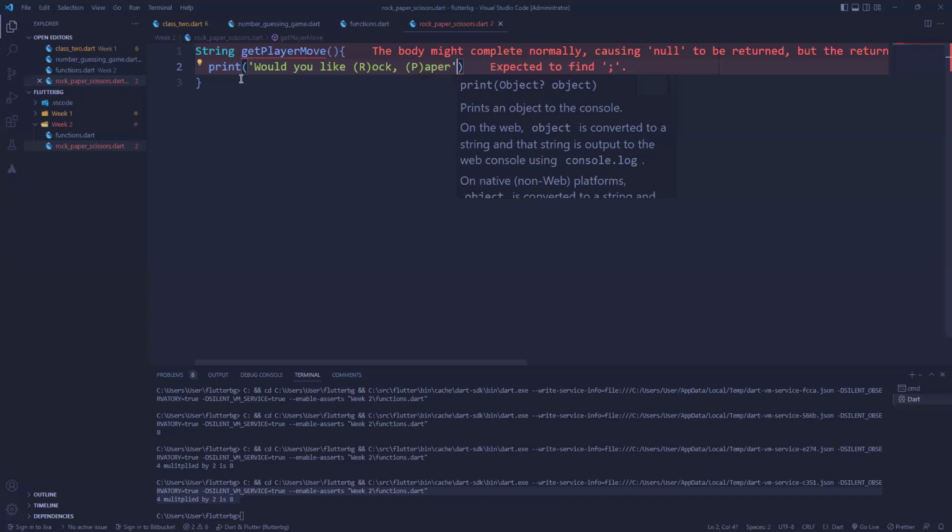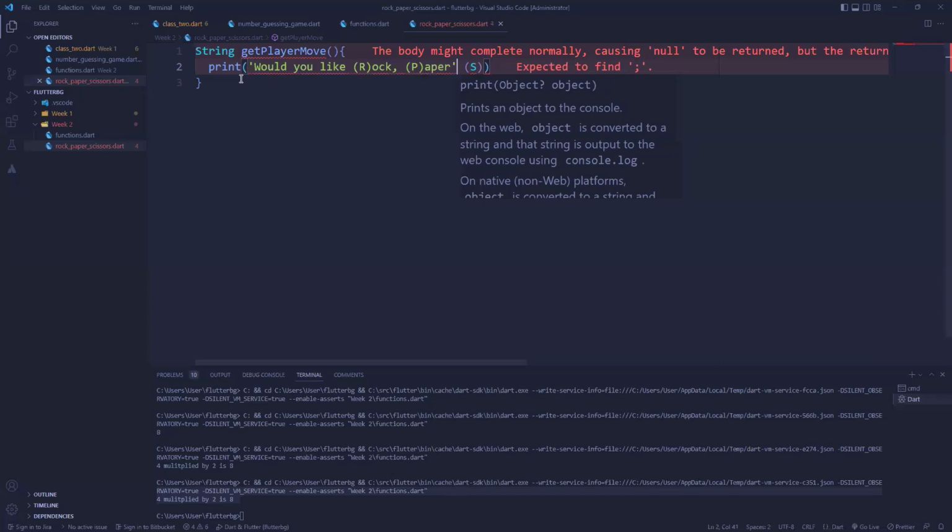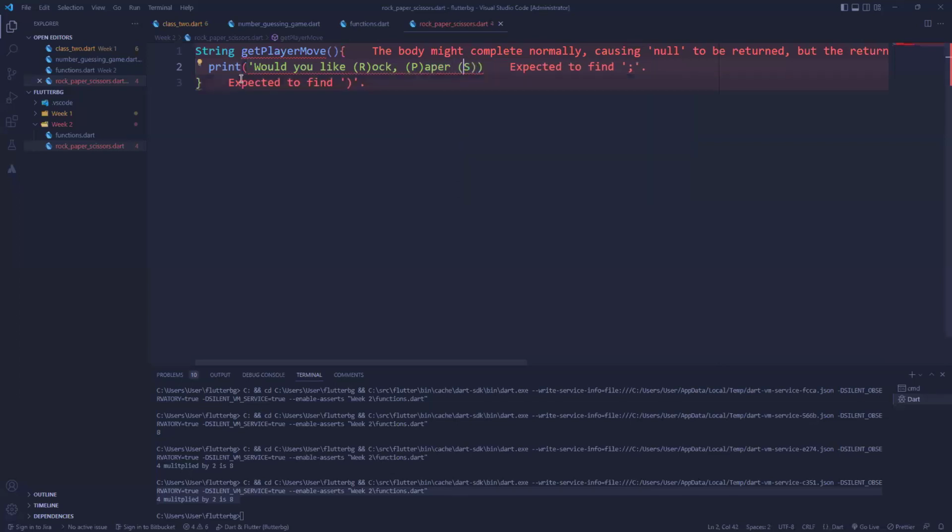So P for paper, and then S for scissors. And then we want to get the user's selection.